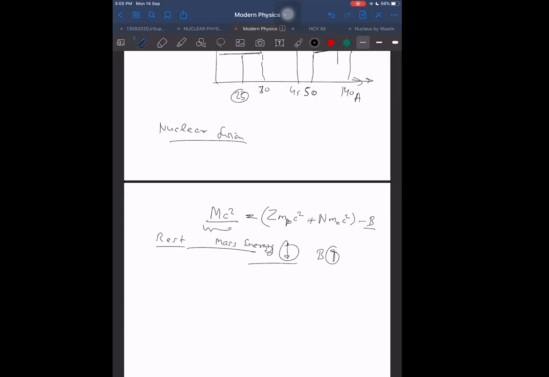More binding energy means lesser mass energy. Okay, we can say that.